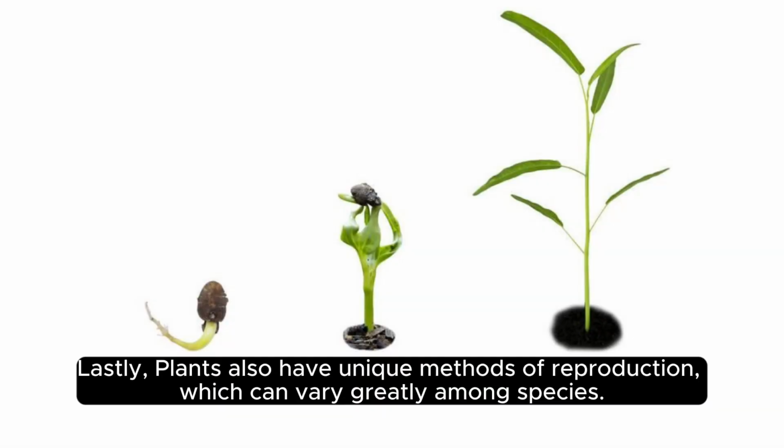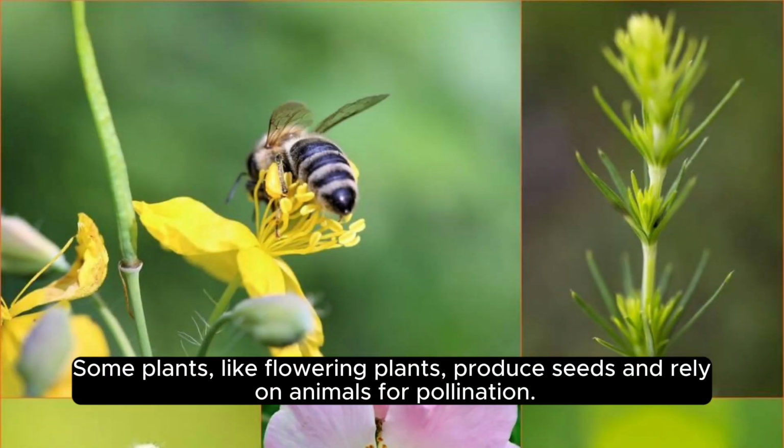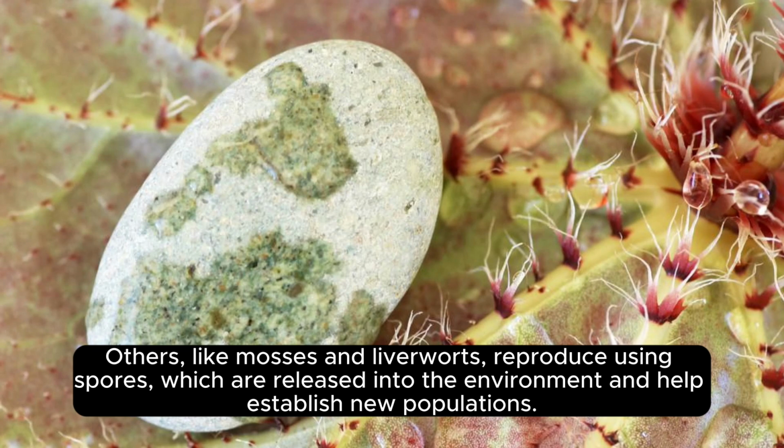Lastly, plants also have unique methods of reproduction, which can vary greatly among species. Some plants, like flowering plants, produce seeds and rely on animals for pollination. Others, like mosses and liverworts, reproduce using spores, which are released into the environment and help establish new populations.